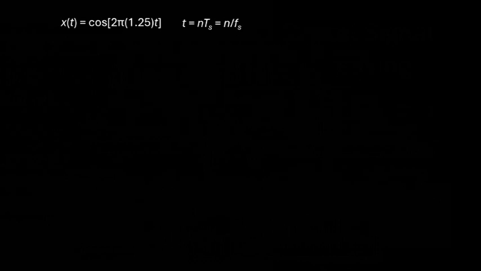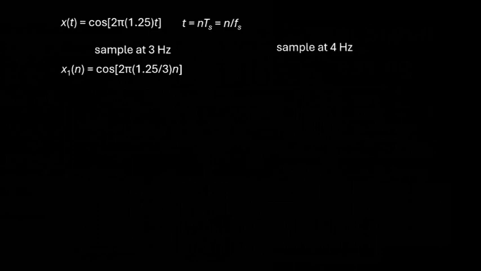Now let's say that we would like to sample that analog signal and that the sampling frequency will be 3 Hz. We know that that sampling frequency is greater than twice the maximum frequency of that single sinusoid, which is 1.25 Hz, that means 3 Hz satisfies the Nyquist rate. So the discrete signal that we obtain is x1 of n. If we sample at a faster frequency rate, in this case 4 Hz, we obtain x2 of n, and we should definitely not have any trouble reconstructing the signal back.